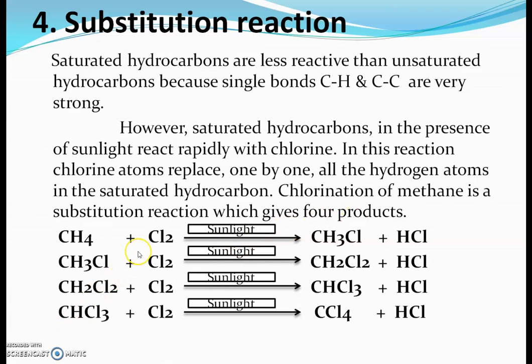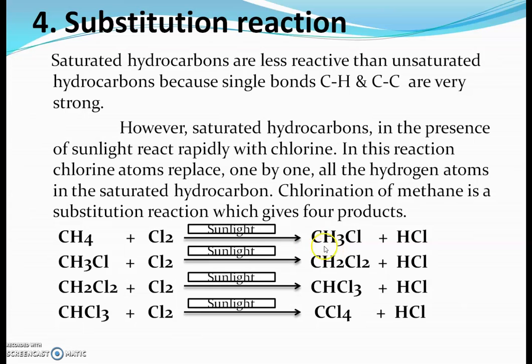In this reaction you can see that there are 4 steps. When methane, which is a saturated hydrocarbon, is reacted with chlorine under specific condition, means in the presence of sunlight, it gives methyl chloride and hydrogen chloride gas is formed.